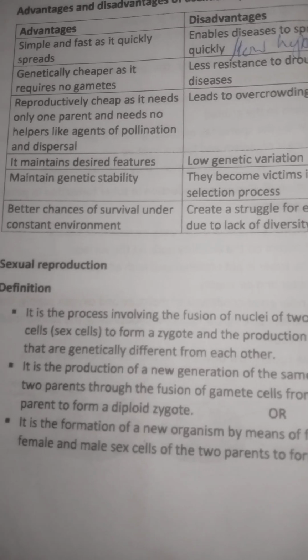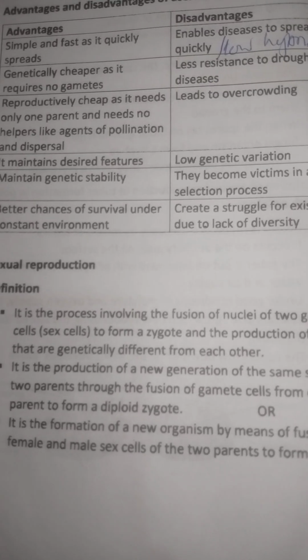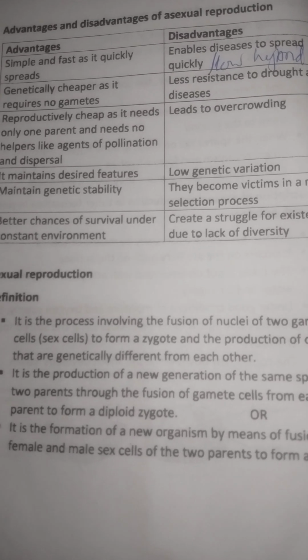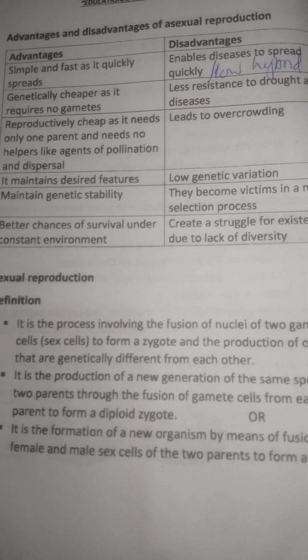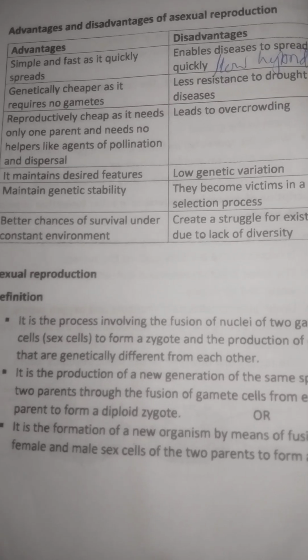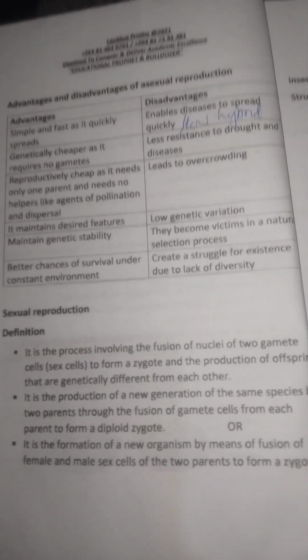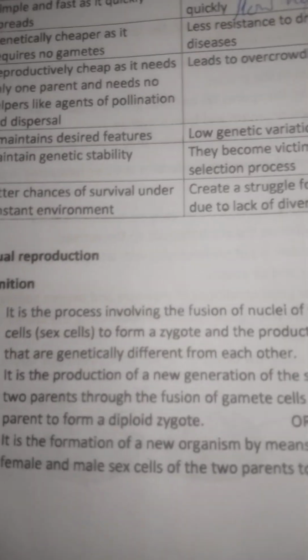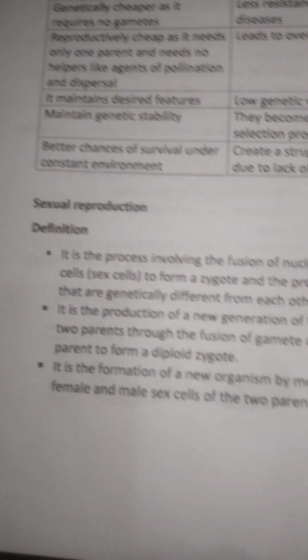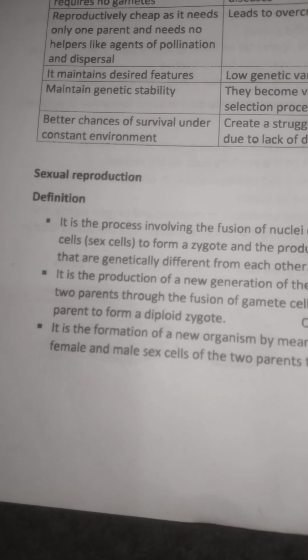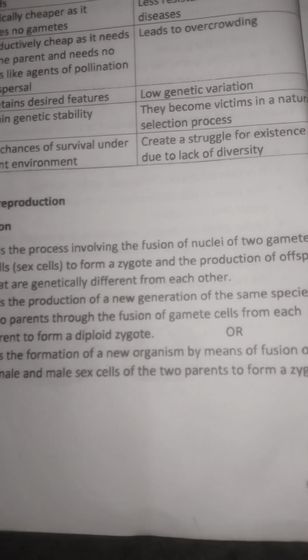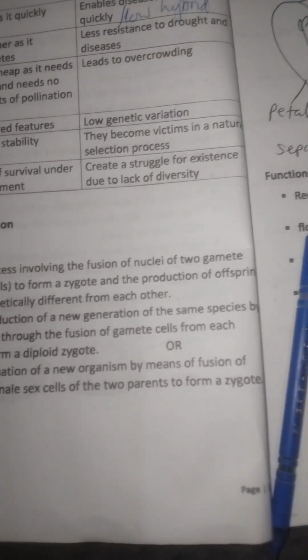We form a new generation, two parents are involved, gametes fuse, and we form a zygote, which is diploid. I also said it is the formation of a new generation by fusion of female and male sex cells of two parents to form a zygote.